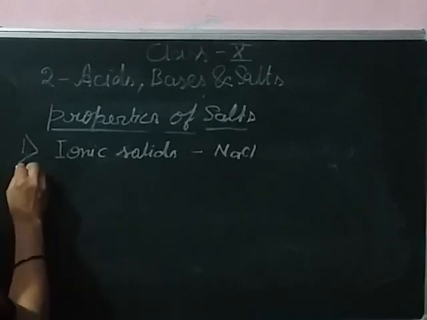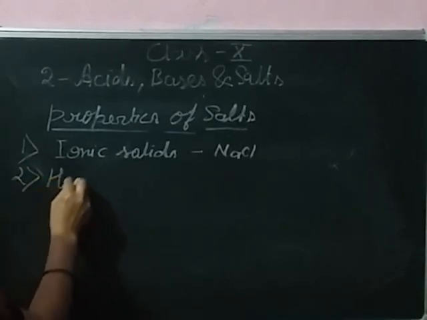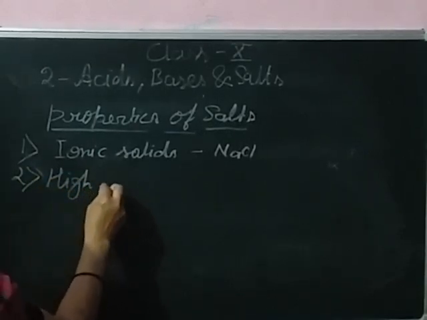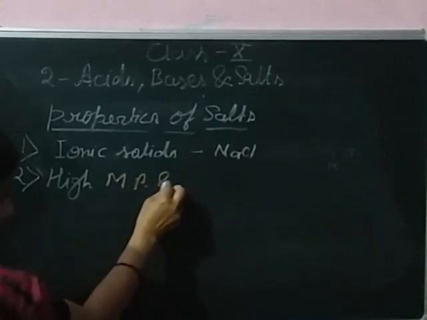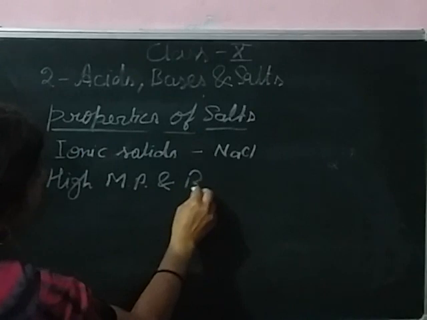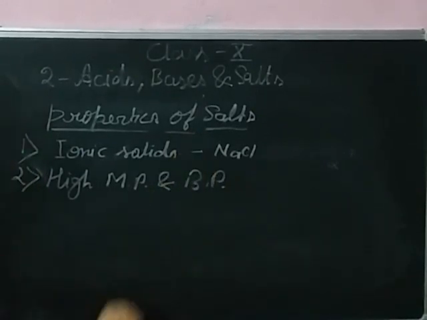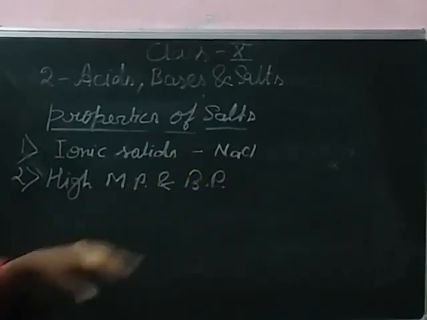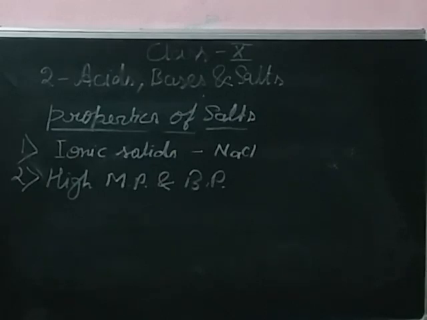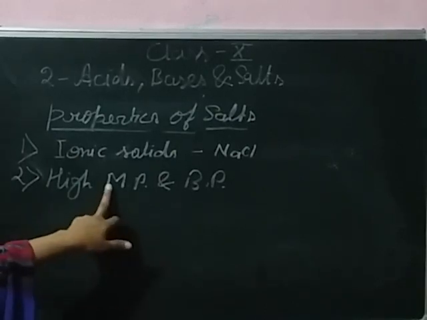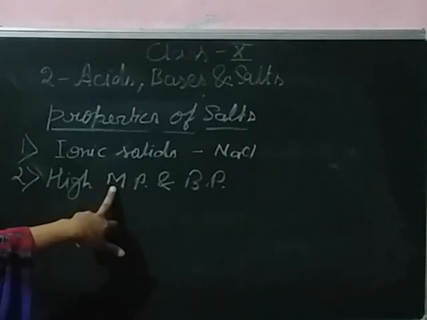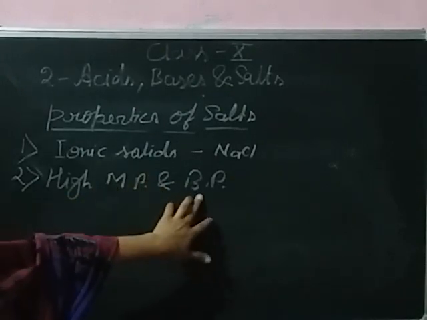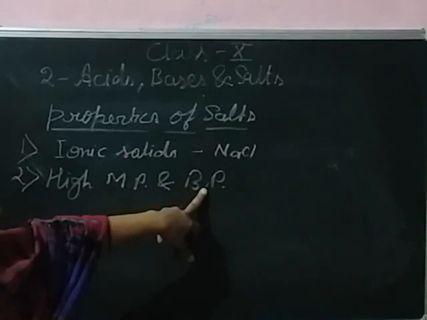The second property of salt is a high melting point and boiling point. Salt is formed by ionic bonds. The temperature at which it melts is the melting point, and the temperature at which it boils is the boiling point.